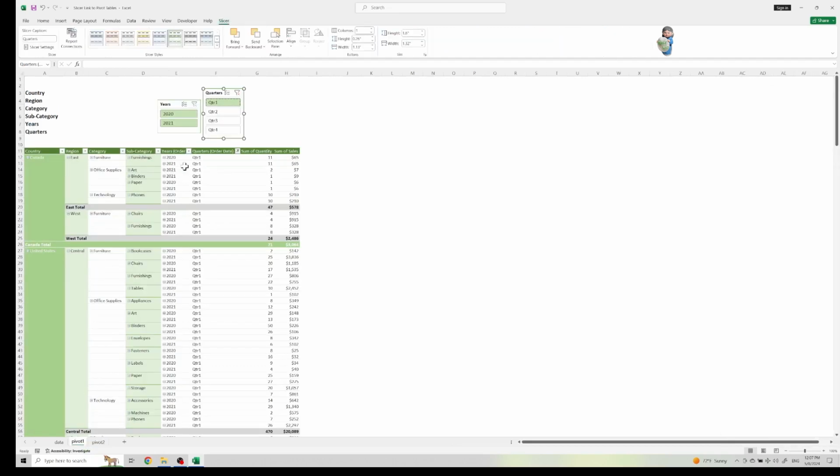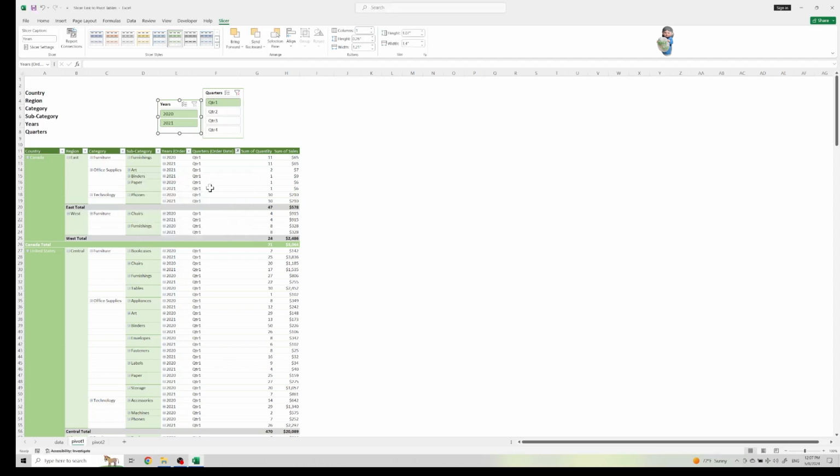So right here, again, I go back to right here and click on the box of the slicer. Now you see that there's a report connections here. Click on that to open up, and it's only selected for pivot table 1, right? The filter. Now I want to do both tables.